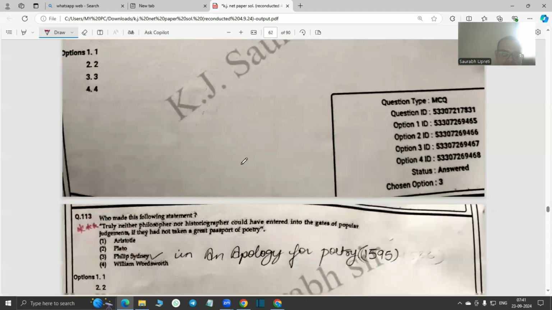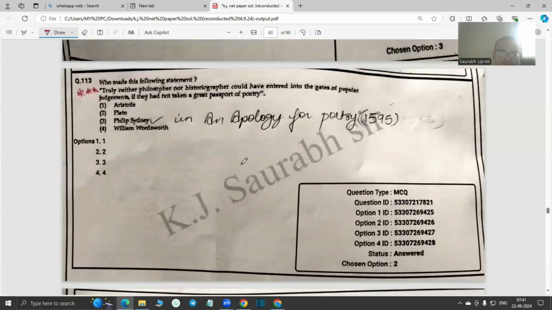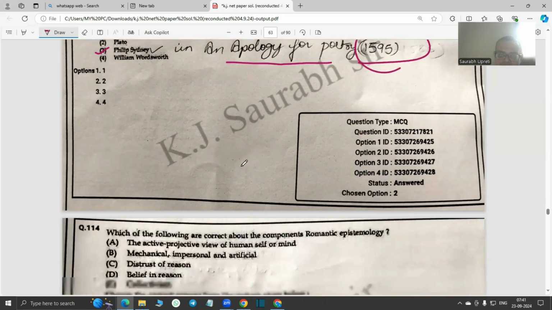So that is there. Then 113, we have: truly neither philosopher nor historiographer could have entered into the gates of popular judgments if they have not got a great passport of poetry. Of course, this is said by Philip Sidney in An Apology for Poetry in 1595, right?